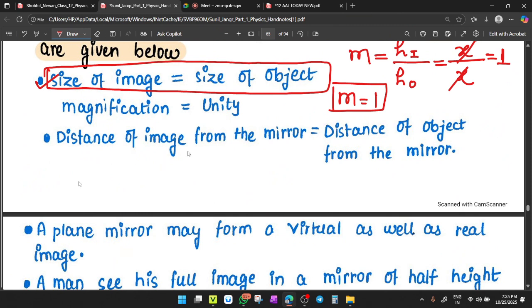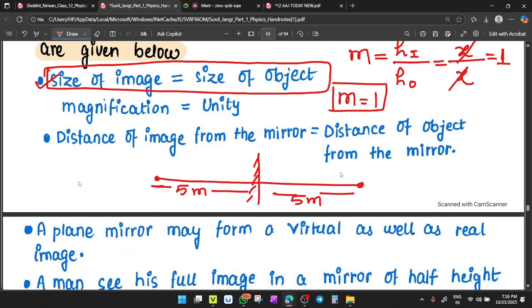One more thing: the distance of the image from the mirror is equal to the distance of the object from the mirror. Like this is a plane mirror and a man stands here at a distance of 5 meters from the mirror. His virtual image will be formed 5 meters behind the mirror. Clear? So this is the concept: the distance of the image from the mirror is equal to the distance of the object from the mirror.